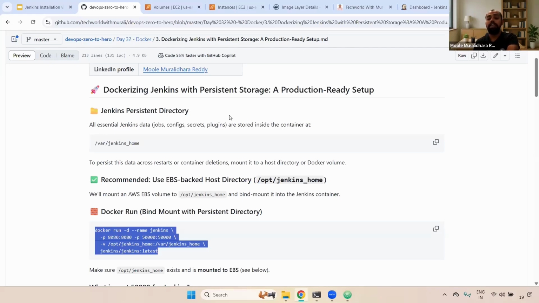If they are not using any EKS or ECS, instead of running an individual standalone server, they will run it as a container, and then mount a specific path inside that, and the particular mount path will be attached to the EBS volume. Even if someone reboots the server or deletes the container, your data should still exist.